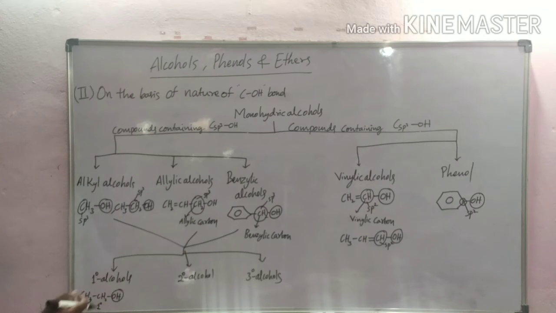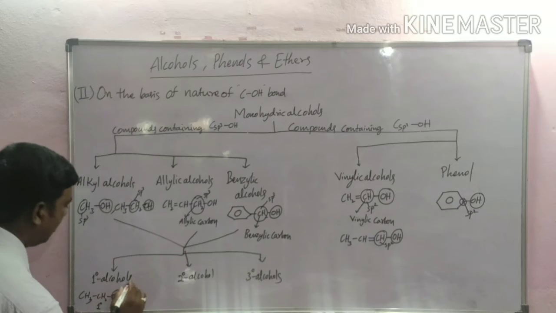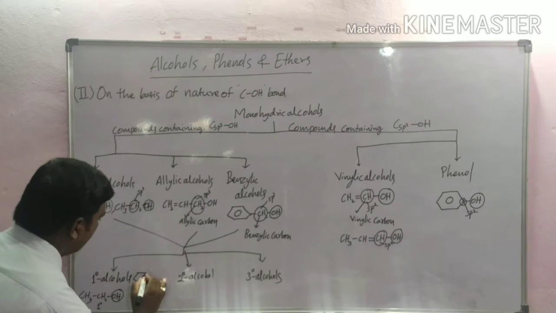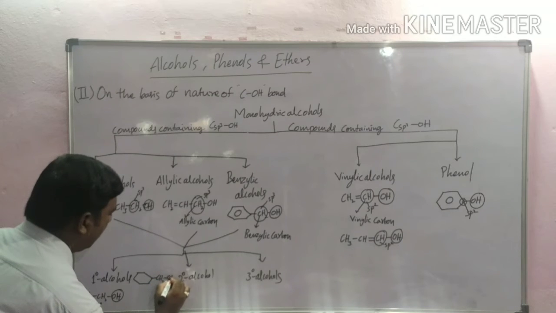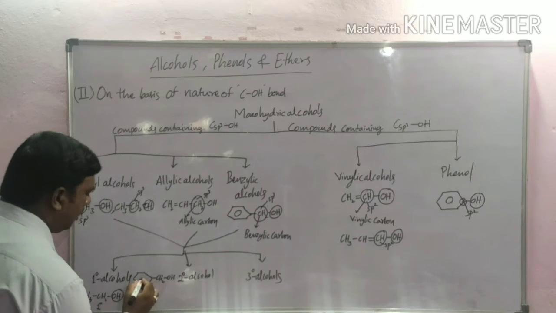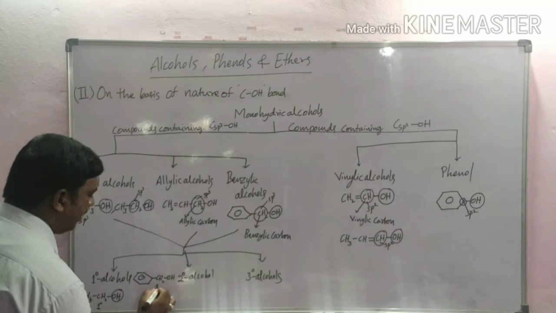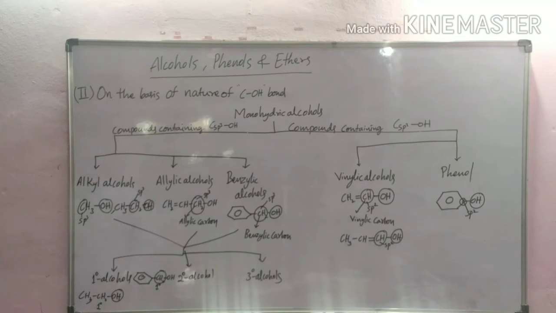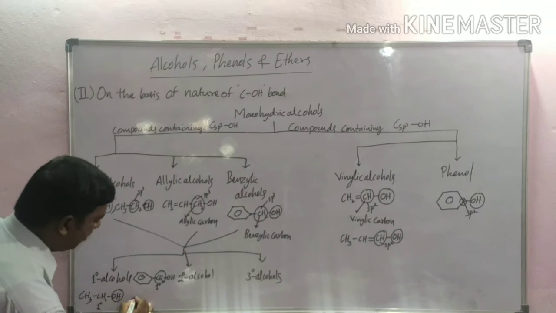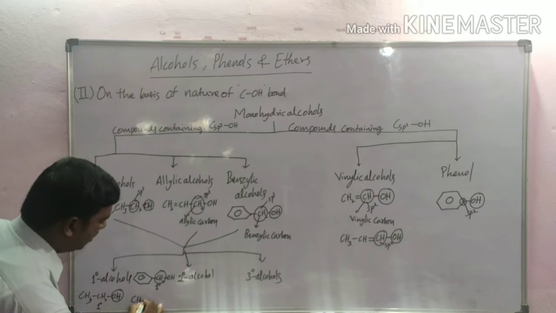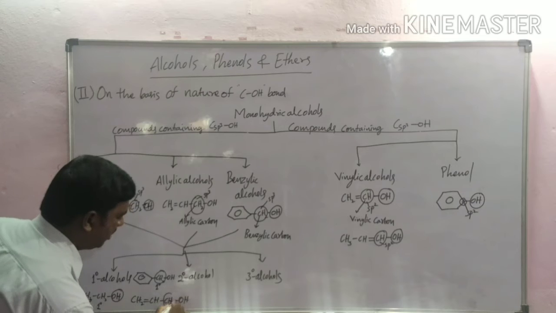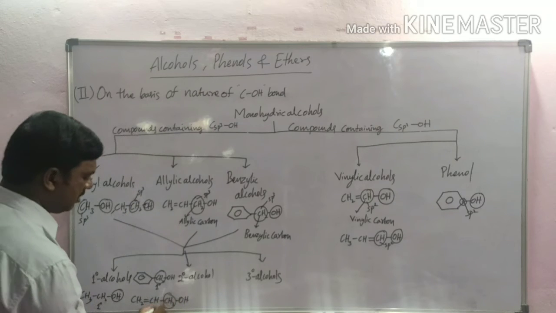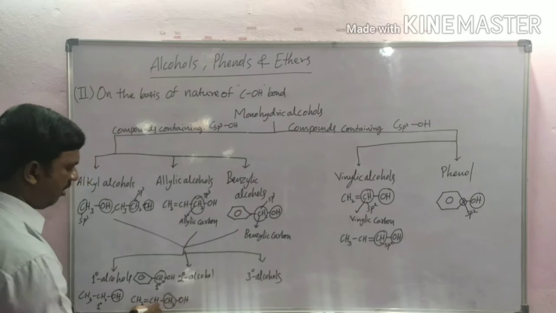Another example here, a benzylic alcohol. Here also this is a primary carbon atom. It is an example of a primary alcohol. And one more example, CH2 double bond CH2 OH. This carbon is also a primary carbon. This is also a primary alcohol.